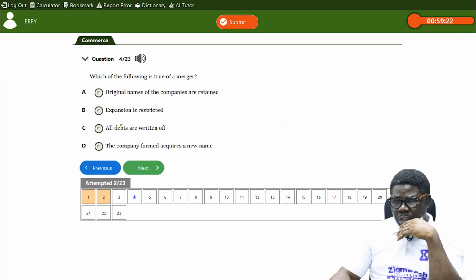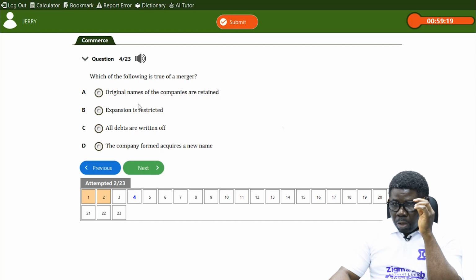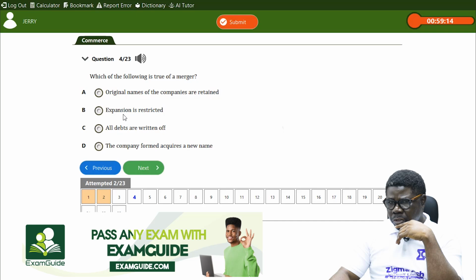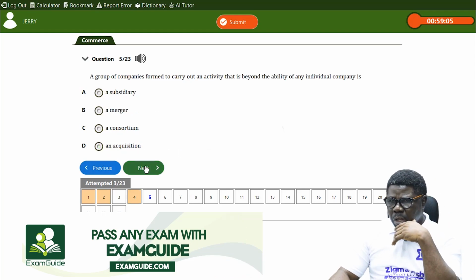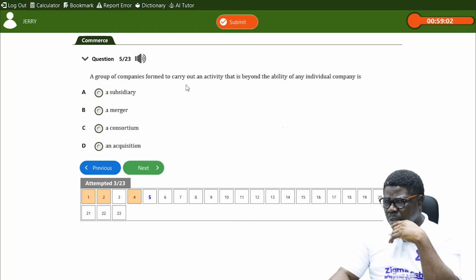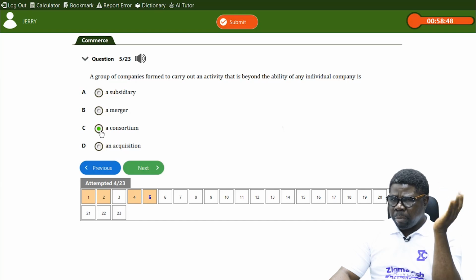Then, which of the following is true of a merger? Original names of companies are retained. Expansion is restricted. All debts are written off. The company formed acquires a new name. This is your answer. Okay. A group of companies formed to carry out an activity that's beyond the ability of any individual is called a consortium. It's a temporary arrangement. Once they finish their assignment, they separate back.